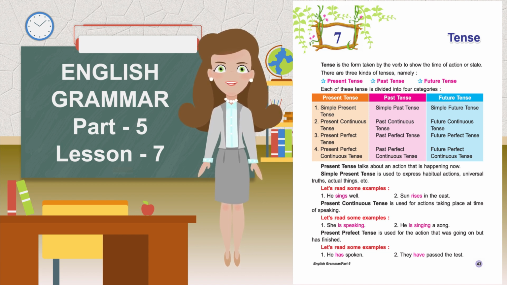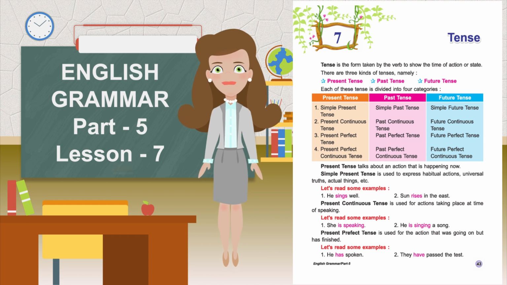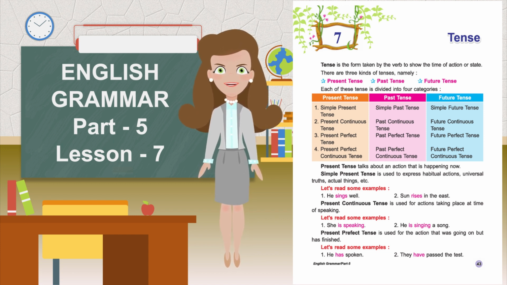Present tense: simple present tense, present continuous tense, present perfect tense, present perfect continuous tense. Past tense: simple past tense, past continuous tense, past perfect tense, past perfect continuous tense. Future tense: simple future tense, future continuous tense, future perfect tense, future perfect continuous tense.